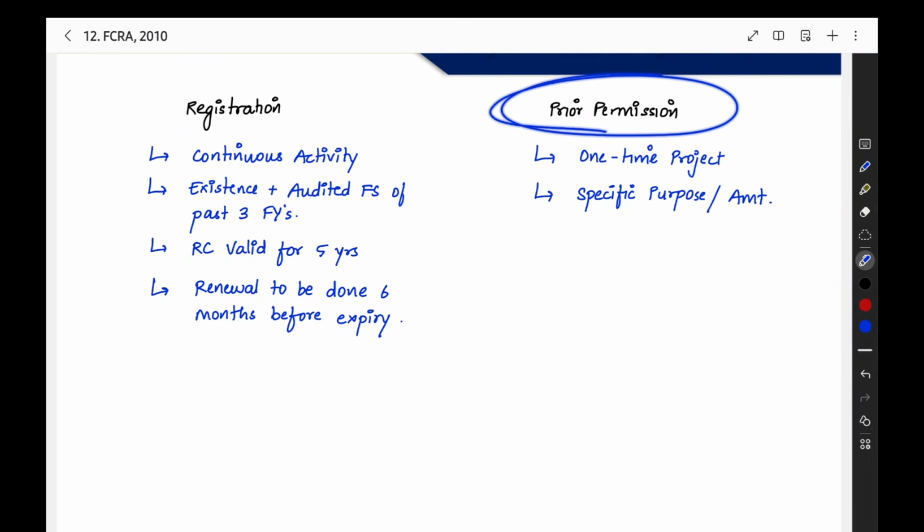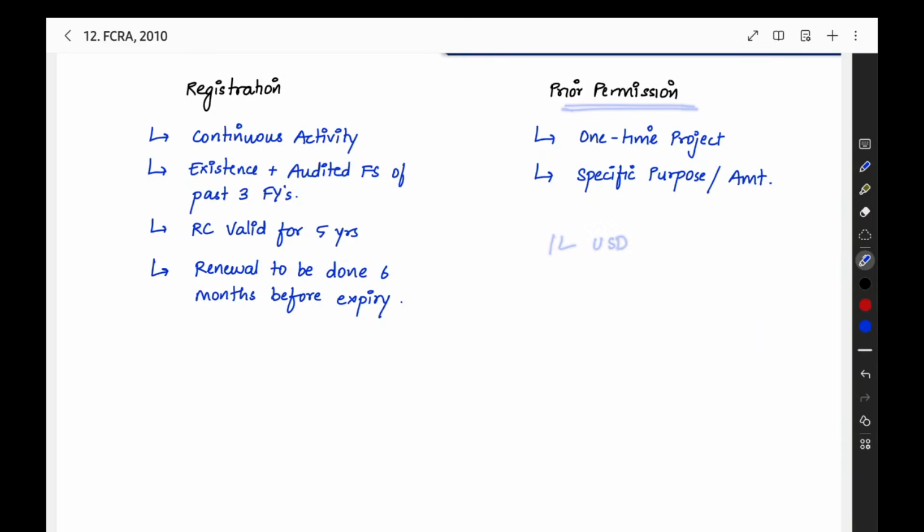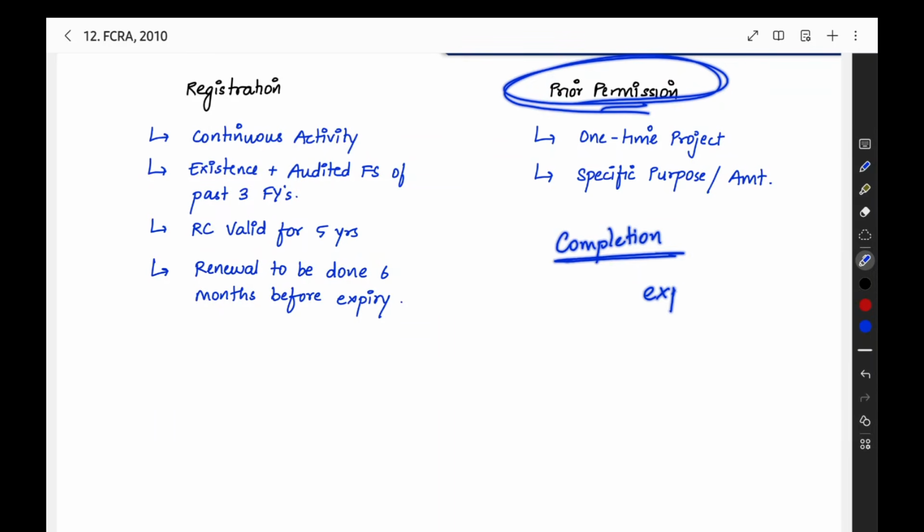The prior permission will be valid only for a specific purpose or specific amount. Like they may give you a limit up to 1 lakh US dollar you can receive with this prior permission. Or for this purpose, like you are constructing a school for the benefit of people, they will tell you that up till the construction of the school you can get the foreign contribution. After completion of the construction, you will not be able to get foreign contribution using this permission. This permission will expire when construction of that particular school is completed. Like that, they may give you the purpose or amount.